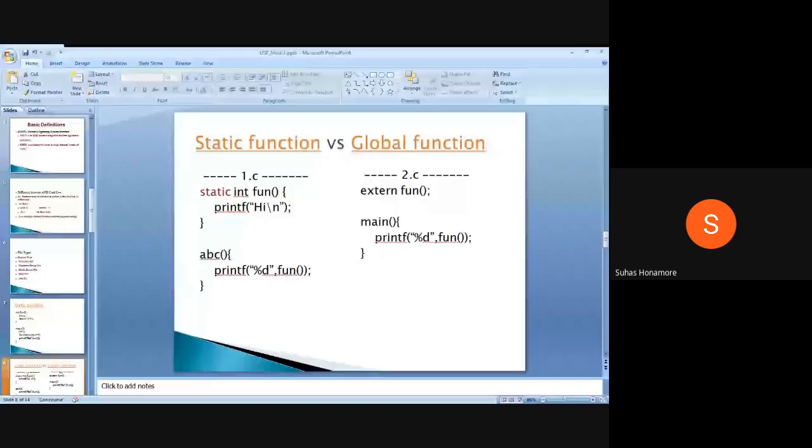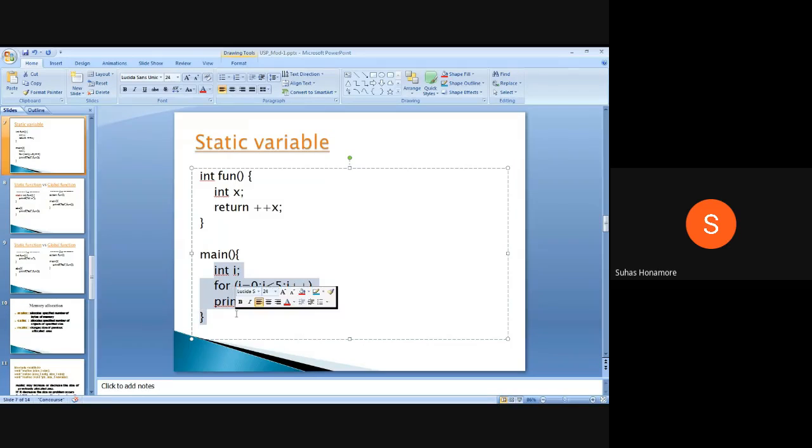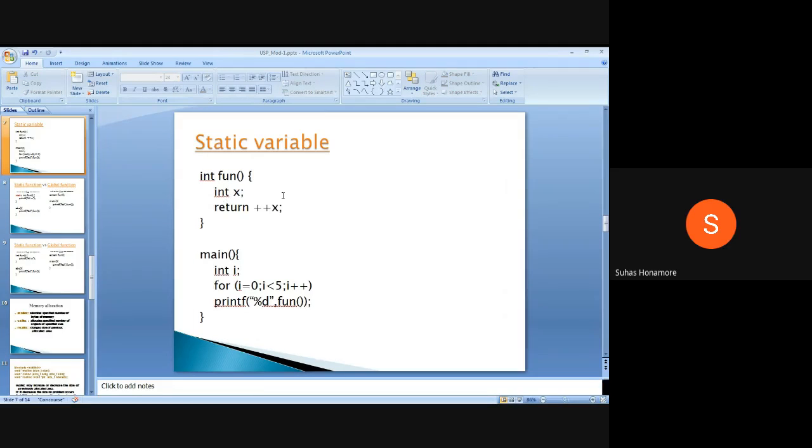One thing I will tell you first. Whatever functions you have written till now, suppose you wrote main, and above that some user-defined functions. By default, whatever you have written, all are global functions. All these functions we are writing are global. It means the entire program can see this function.